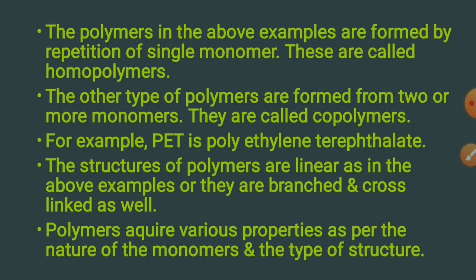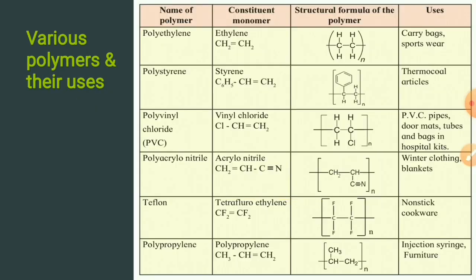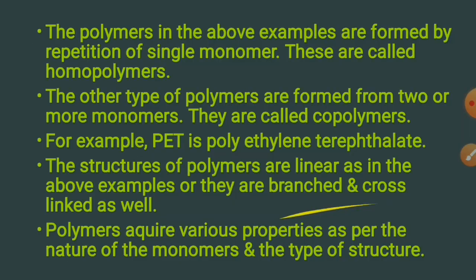The structure of polymers are linear as in the above example, or they are branched and cross linked as well. You can see here they are branched or cross linked as well. Polymers acquire various properties as per the nature of monomer and the type of structure.